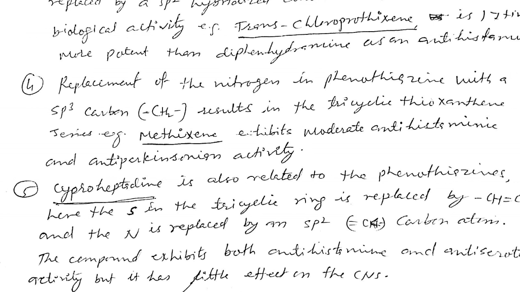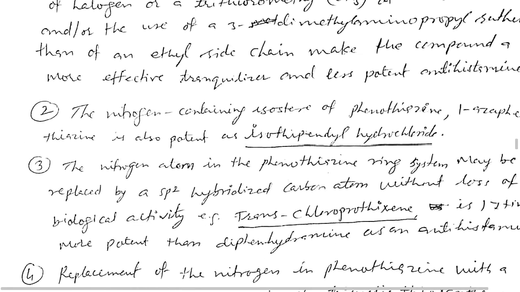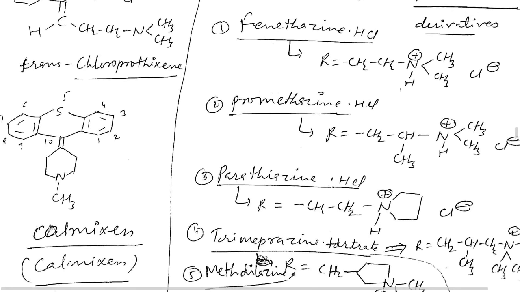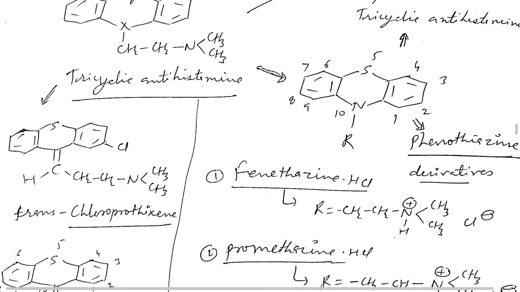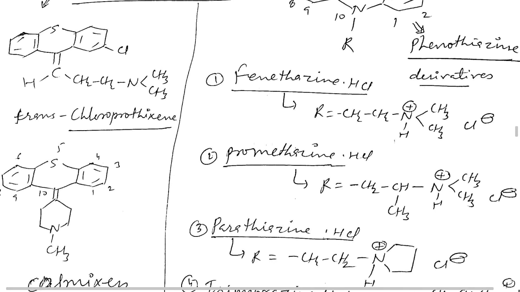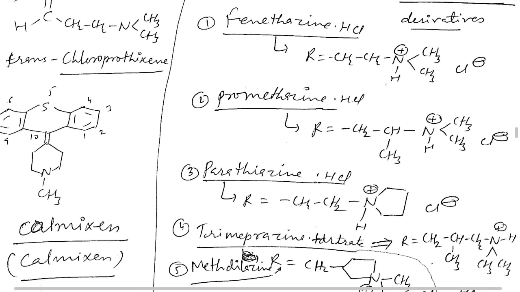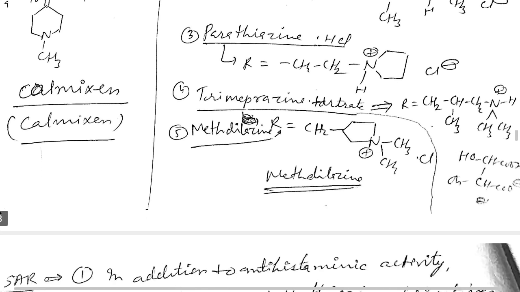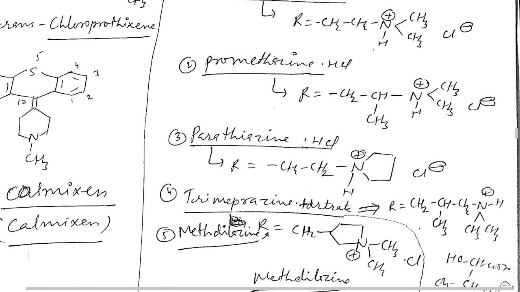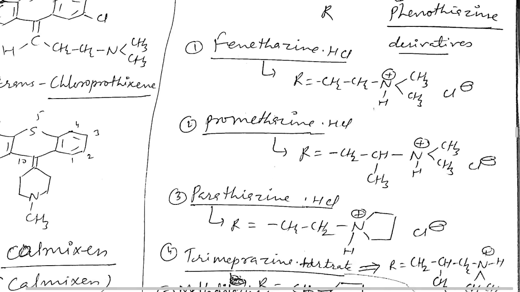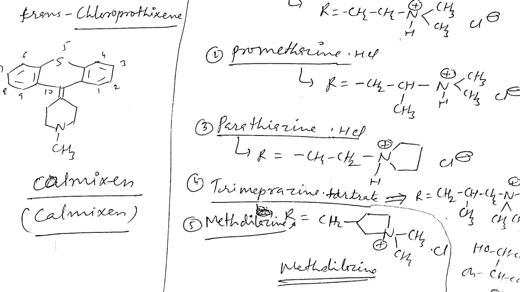Look here: in the phenothiazine, this nitrogen is replaced by carbon, giving another derivative like methixene. Also a compound like calmexine, where the nitrogen is replaced by a CH or CH2 group.